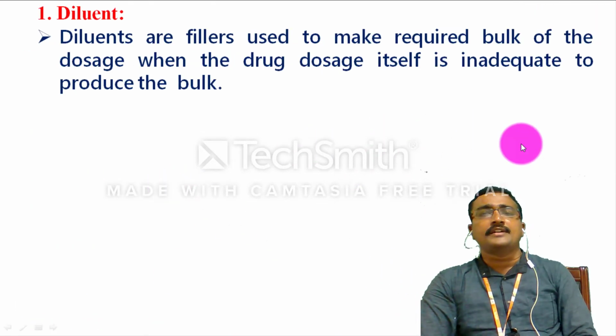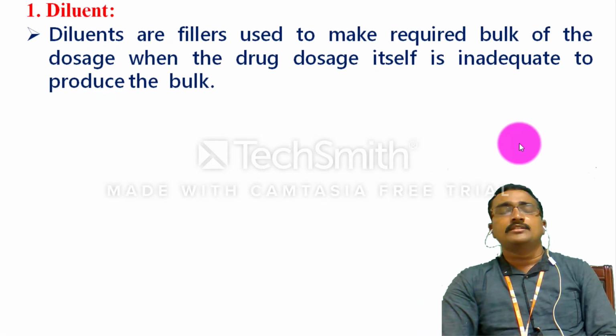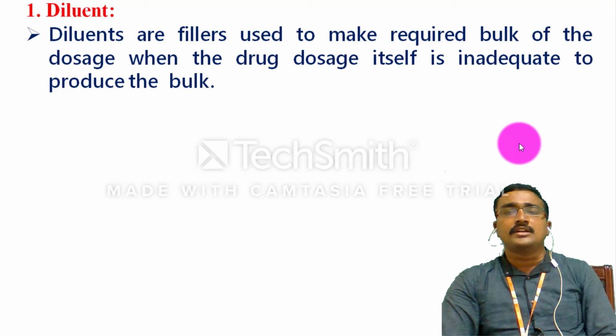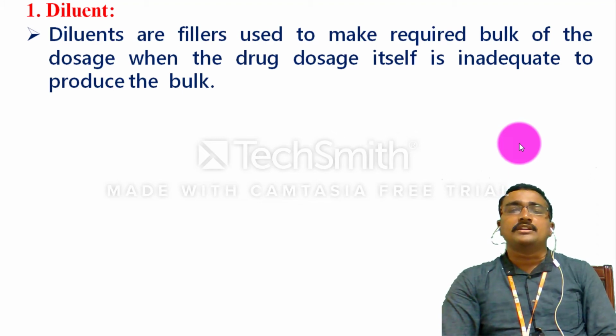Diluents are mainly added to produce a bulk amount of the dose. When the bulk amount of the dose is produced, some of the API molecules are inadequate to produce the bulk. In certain cases we additionally add diluents, mainly to produce the bulk amount of the dosage form. If the bulk amount of the dosage form is there, the patients are ready to take it easily and conveniently by oral administration.